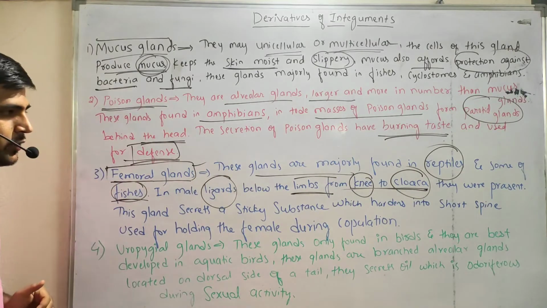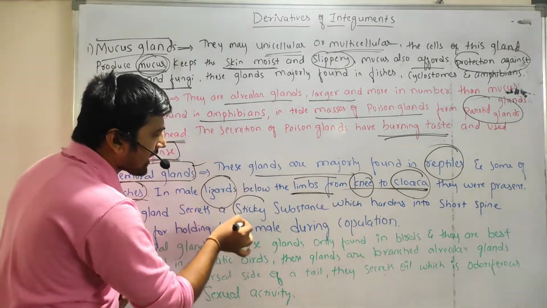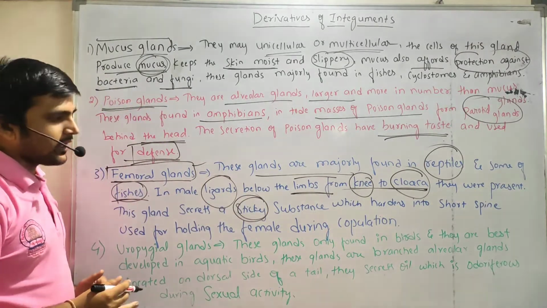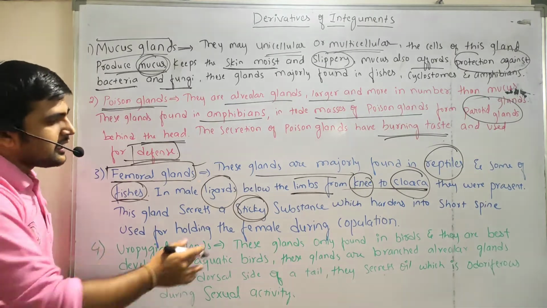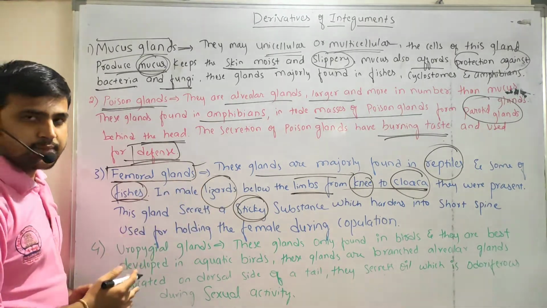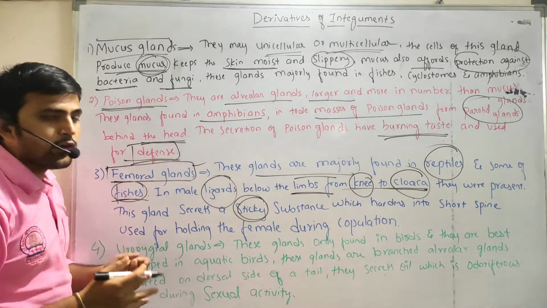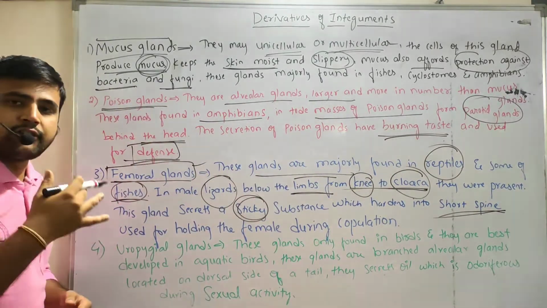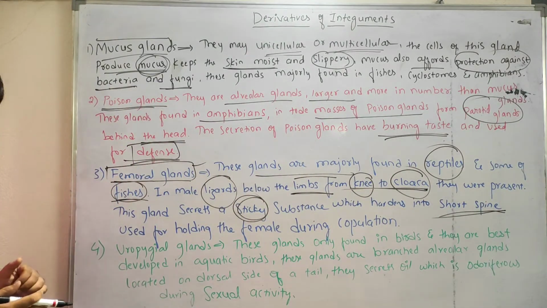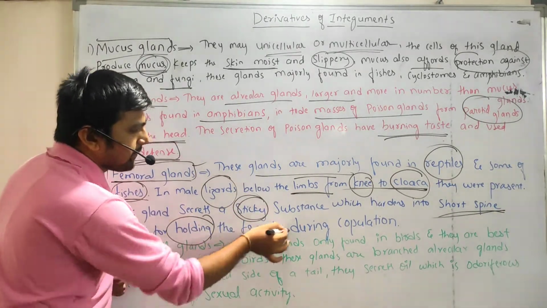So what will they do? They will secrete a gel-like, sticky substance. What will this sticky substance do for them? It hardens, gets tough, and forms a short spine-like structure which helps them in holding the female.